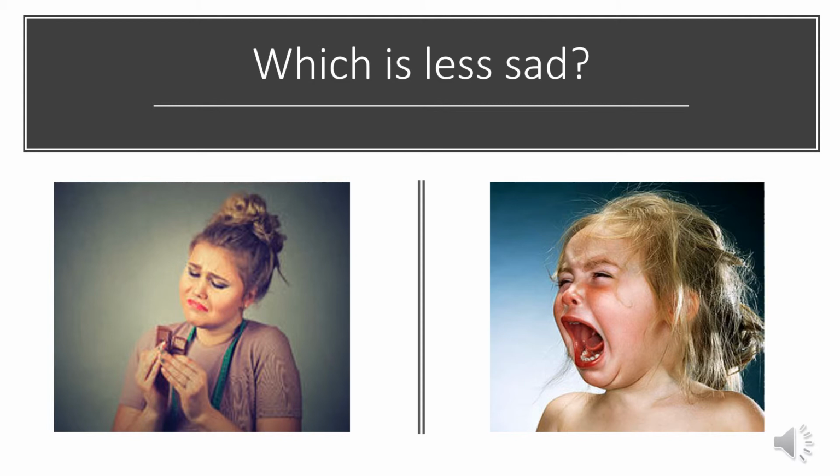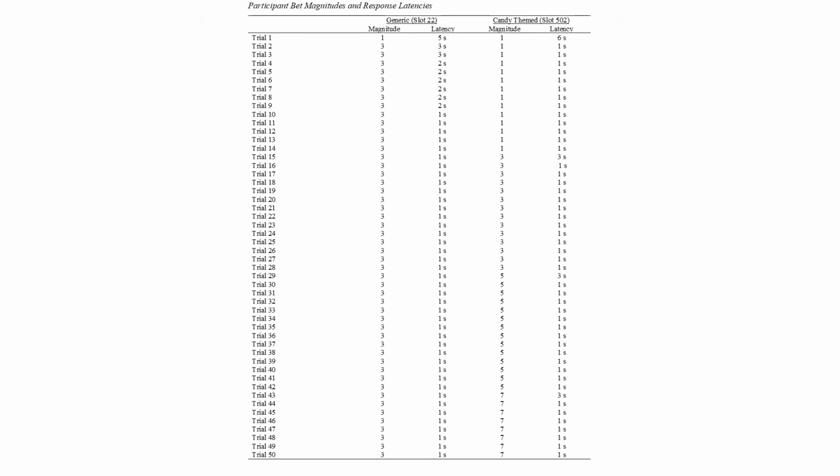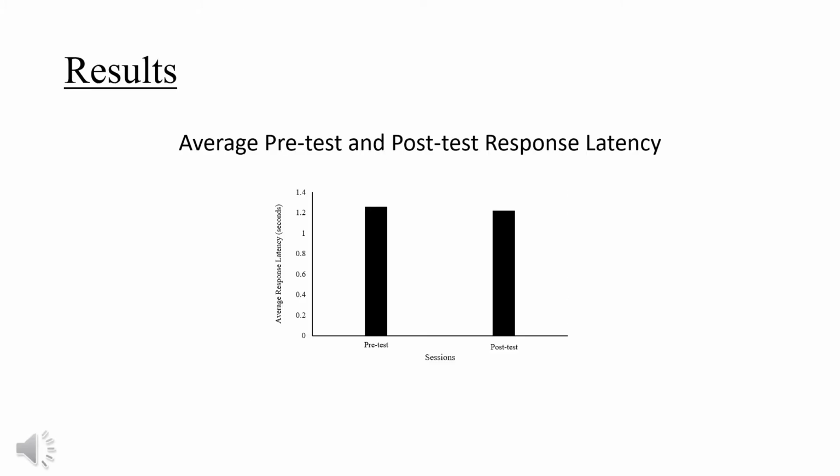After the procedure, another 50 trials were conducted to examine response allocation. Average response latency during baseline trials was 1.26 seconds. During the post-test trials, the average response latency was 1.22 seconds.